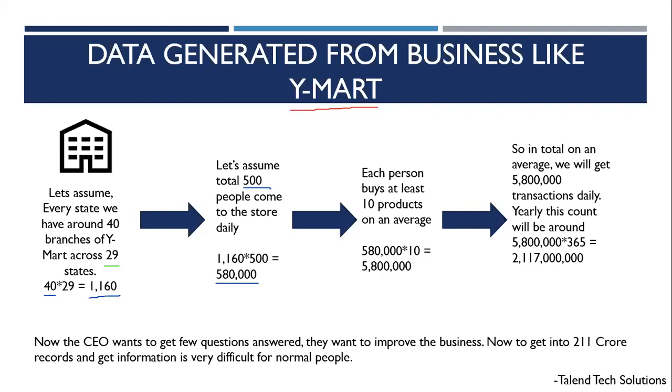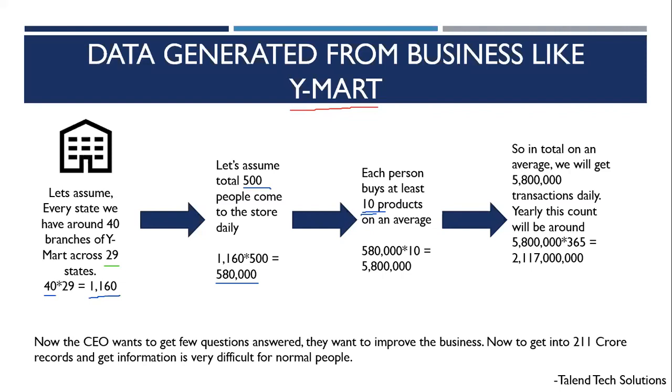Now let's assume each person is buying 10 products on average. Some will buy, let's say, 20 products, some will buy only 5 products, whatever it might be. But we are considering an average that every day, all these 500 people come to the shop, they are going to buy at least 10 products. This is the minimum we are considering. It is always going to be for sure more.